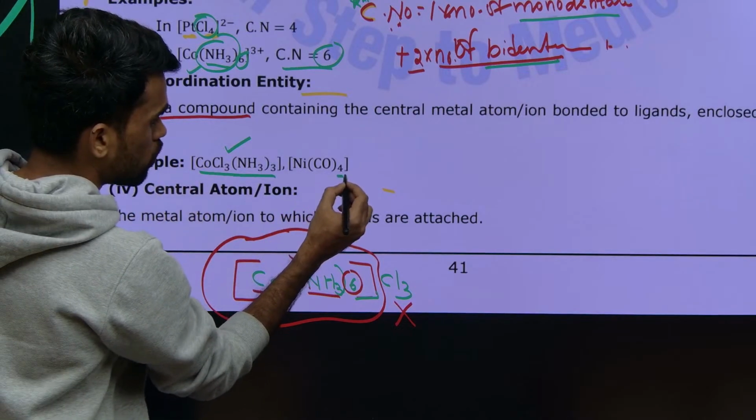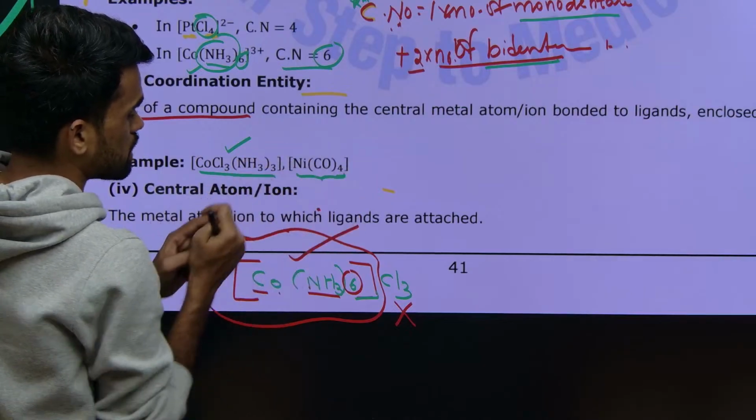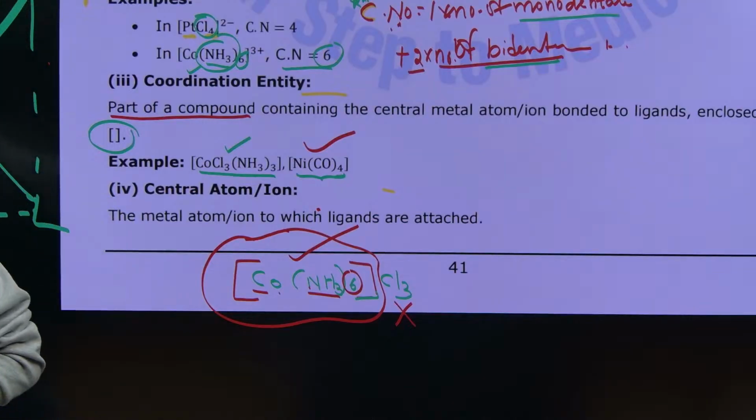So here you have 4. What can you say? This is the part of the complex which is completely inside the square bracket, so you can say this entire part is the coordination sphere. Okay, right. Is this clear?